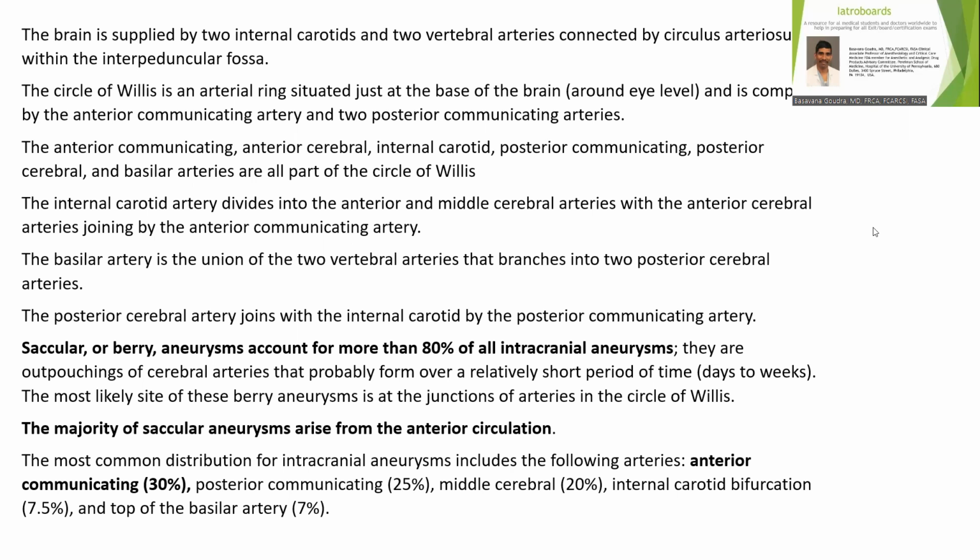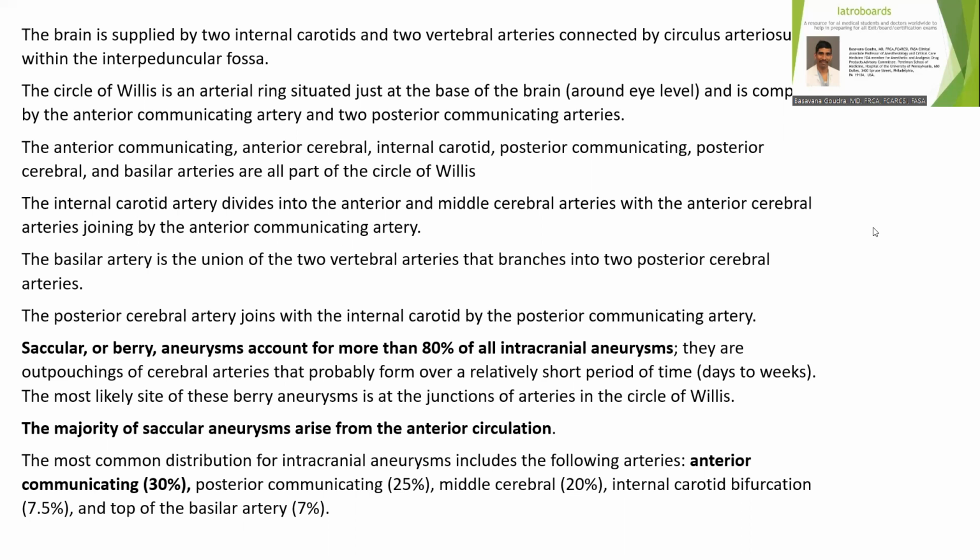The anterior communicating, anterior cerebral, internal carotid, posterior communicating, posterior cerebral, and basilar arteries are all part of the circle of Willis. The internal carotid artery divides into anterior and middle cerebral arteries, with the anterior cerebral arteries joining by the anterior communicating artery. The basilar artery is the union of the two vertebral arteries that branches into posterior cerebral arteries. The posterior cerebral artery joins with the internal carotid by the posterior communicating artery.